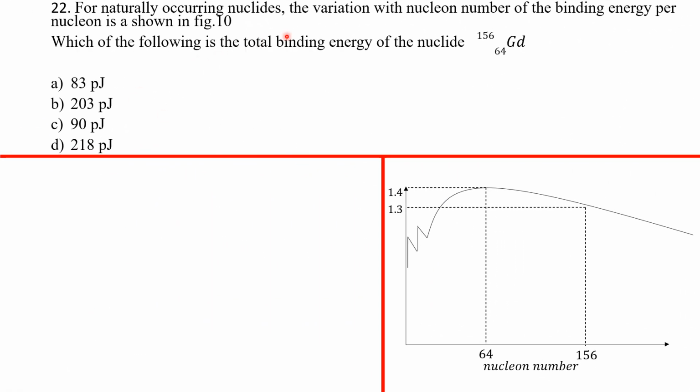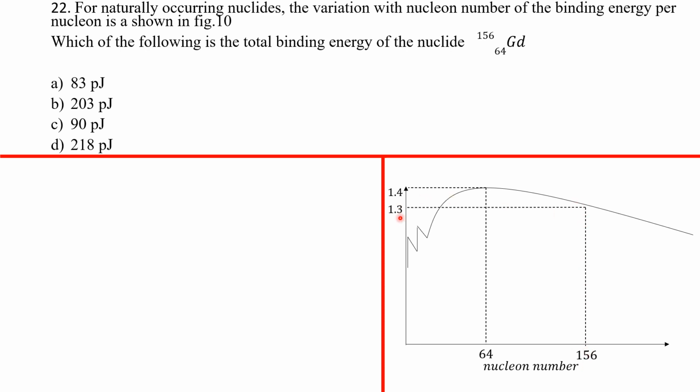For naturally occurring nuclides, the variation with nuclear number of the binding energy per nucleon is as shown in figure 10. Which of the following is the total binding energy of the nuclide 154.64? Good. All right, so total binding energy, guys. So this is our binding energy per nuclide. So you realize that, all right, this is our goal. This is a nuclear number 156.